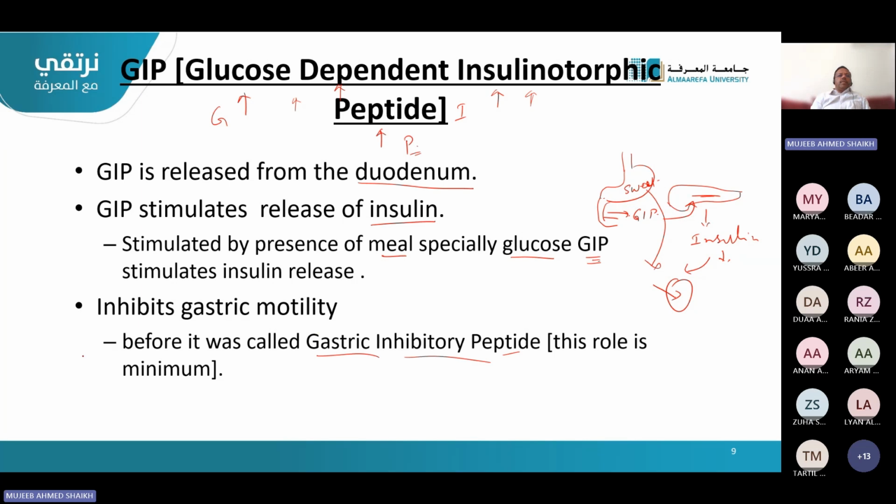Another function of GIP is to inhibit gastric motility. That's why previously they were calling it gastric inhibitory peptide. Okay.